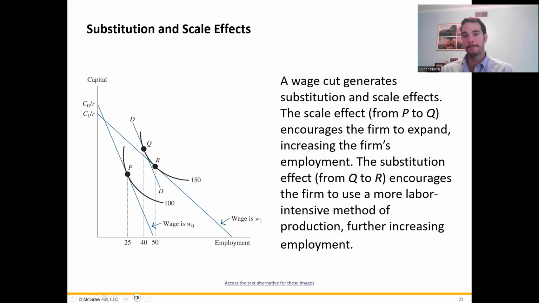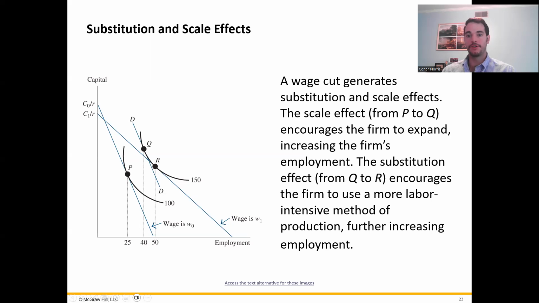So in this figure, initially our firm is at point P, which is their profit maximizing point. The line W0 right here is their initial wage rate, or the hourly wage initially. And their isocost curve shows that they'll be producing 100 units of output. So this curve right here, that's tangent to the isocost line, signifies 100 units being produced. At this point, they'll employ 25 workers.